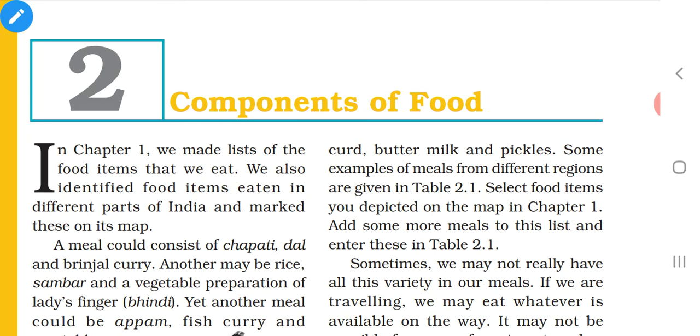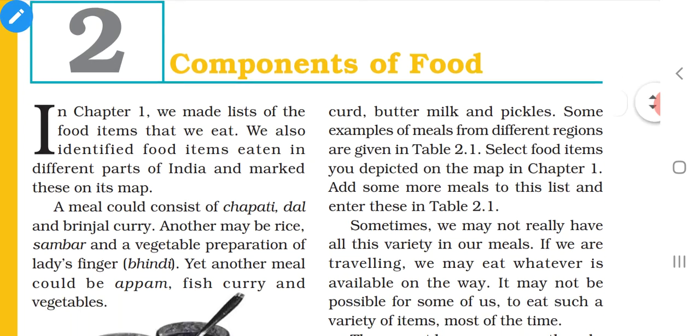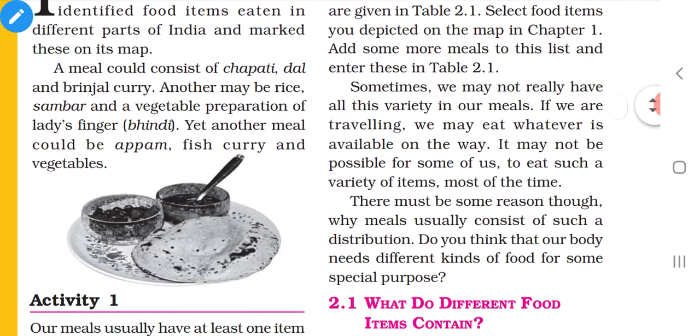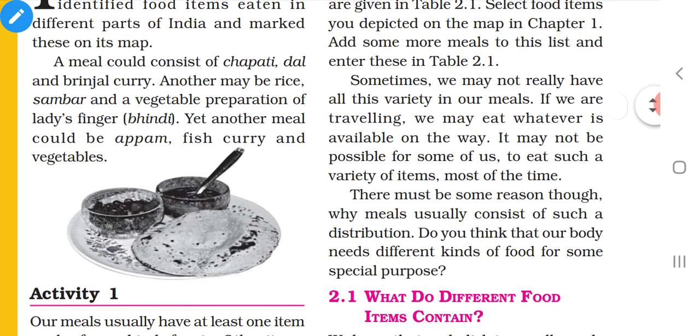Okay, so what we have seen in the first chapter, we have seen what are the food items we eat, and we also identified that we are eating different kinds of food at different times. Okay, now you can see the figure which is given in the book. So this is a meal. The meal consists of chapati, dal and brinjal curry.